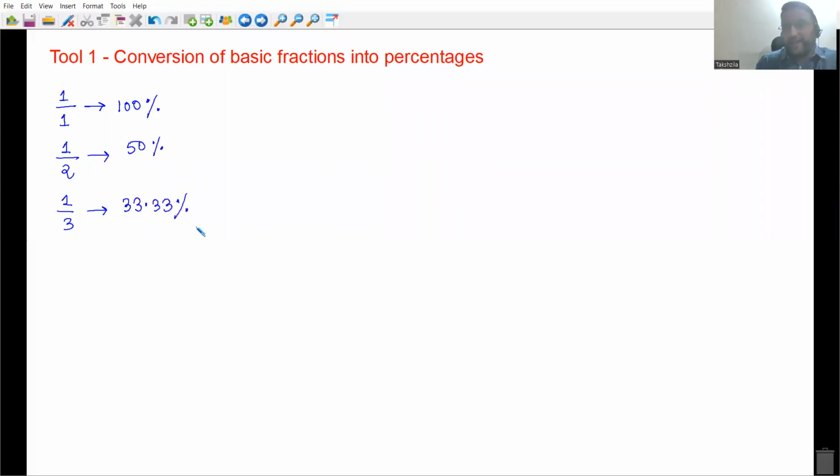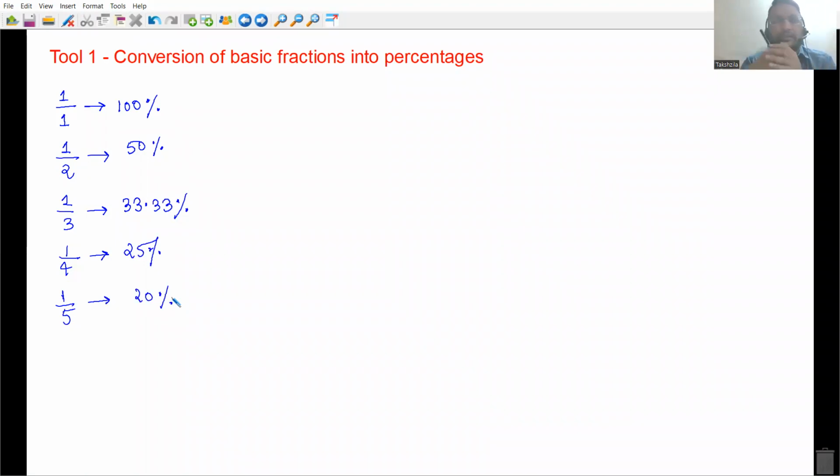Now you must be wondering how we are calculating these percentages. To convert a fraction into percentages, you just need to multiply it by 100. 1 by 1 into 100 is 100. 1 by 2 into 100 is 50. 1 by 3 into 100 is 33.33%. 1 by 4 into 100. Tell me, everyone, if I get 1 mark out of 4 marks, I will get, yes, Pratik, 25%. Correct, Dipesh. Now look here. If I get 1 mark out of 5 marks, I will get 20%.